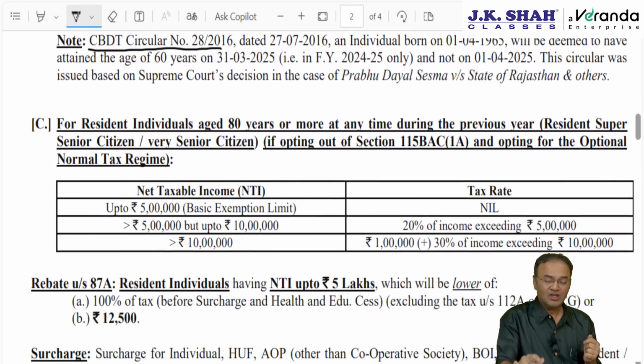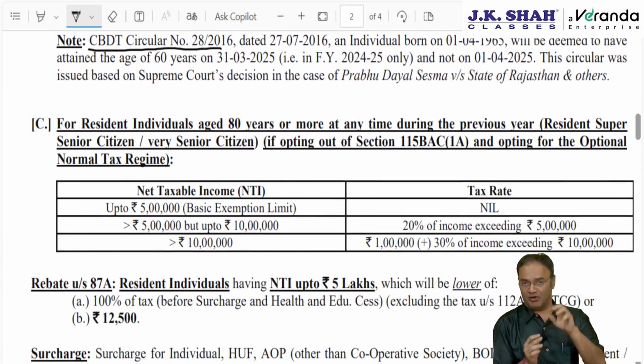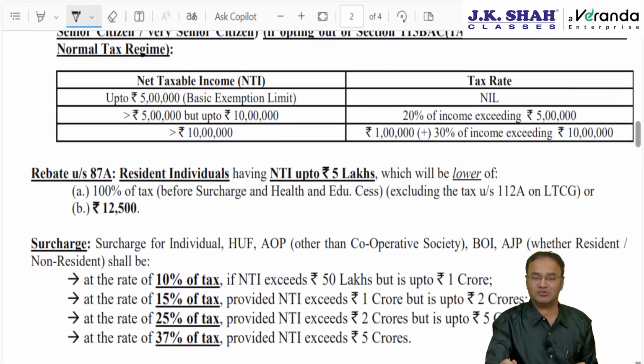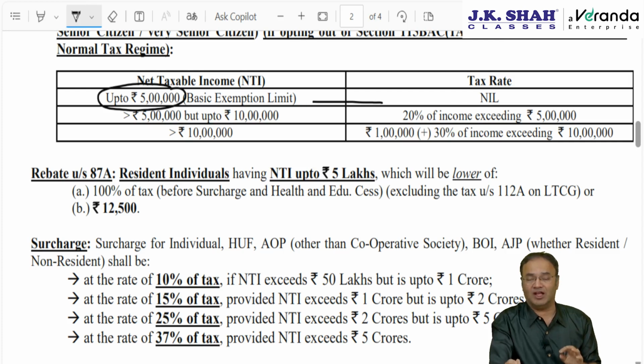Instead of 60 years, if he is 80 years and above, he is individual plus resident plus 80 years and above, we call them very senior citizen or super senior citizen. Then the basic exemption limit will be 5 lakhs. First 5 lakhs no tax, next 5 lakh. Here the 5% slab will not come only because the basic exemption is 5 lakh.